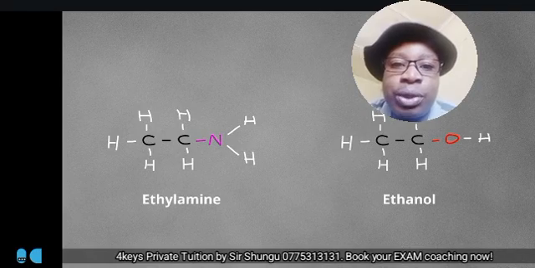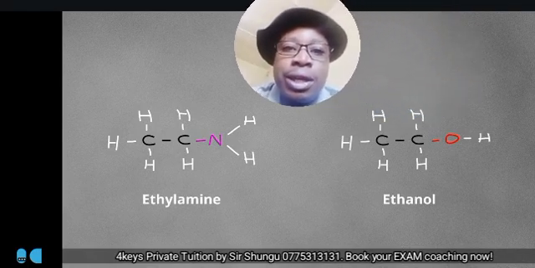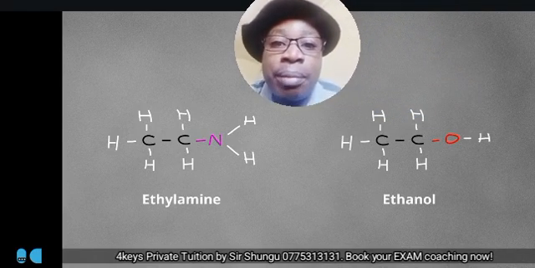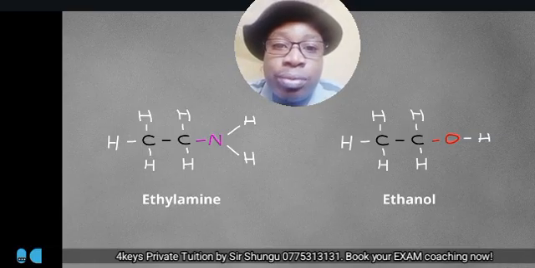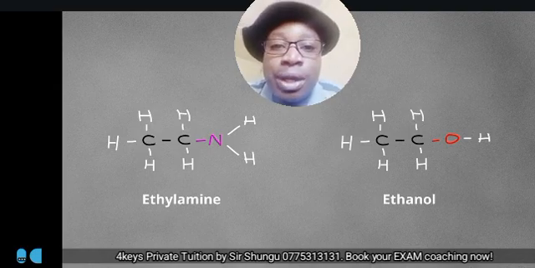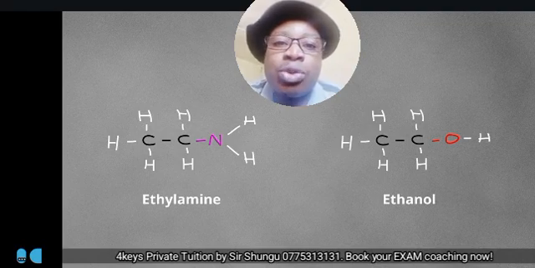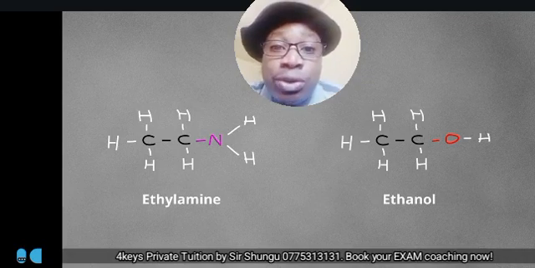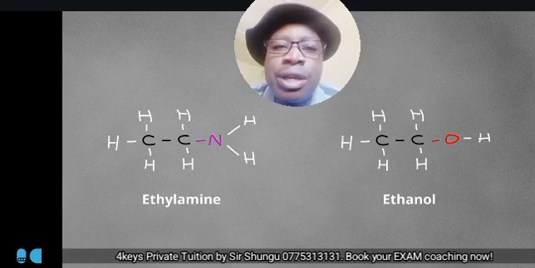The closest member to this one is going to be ethanol. The oxygen version is going to be ethanol. We simply put oxygen where there was nitrogen, and since oxygen can only form 2 bonds, that's why we have 1 hydrogen instead of 2 hydrogens as in the amine. This kind of thinking, you can take it to the reactions and see what similarities are there.